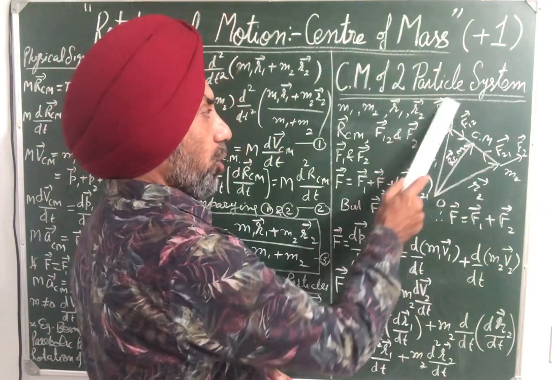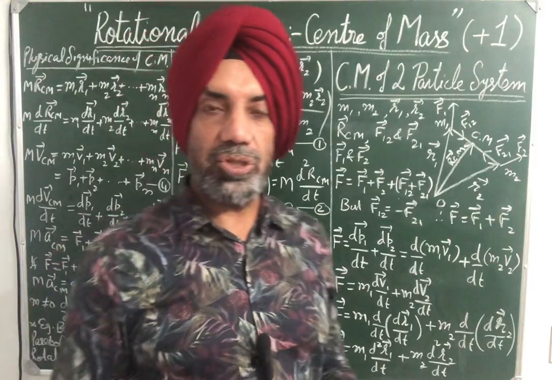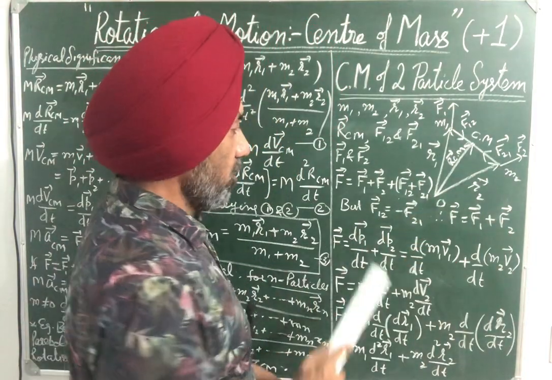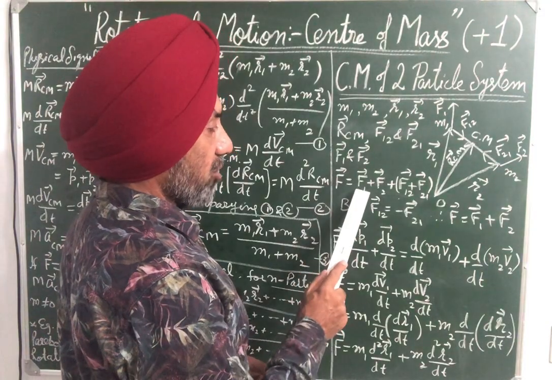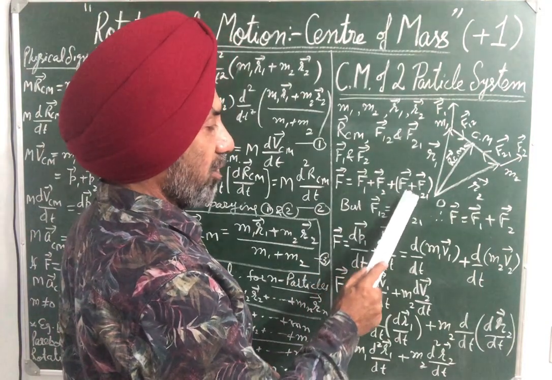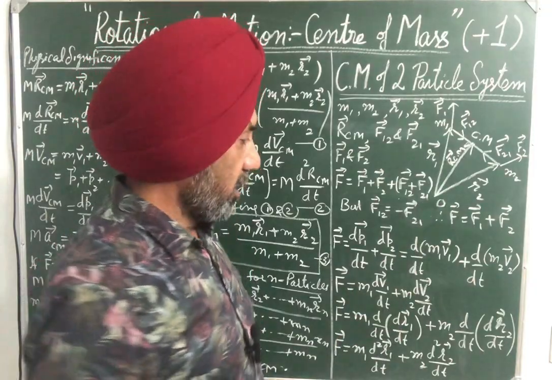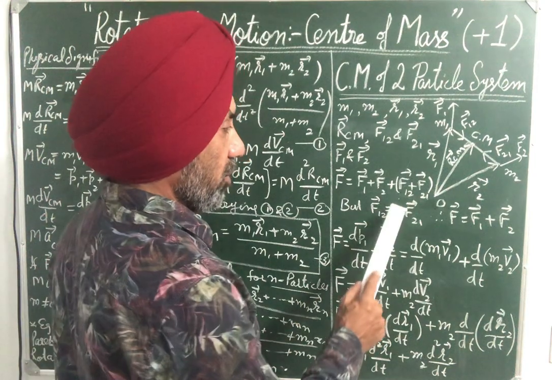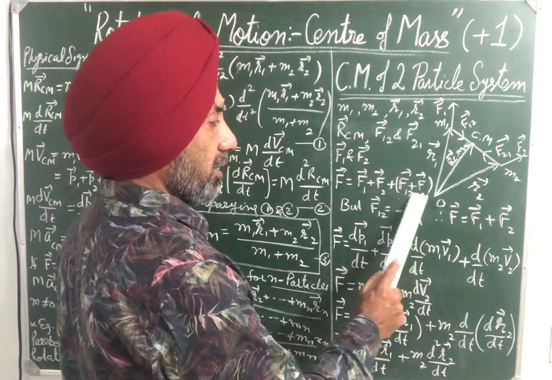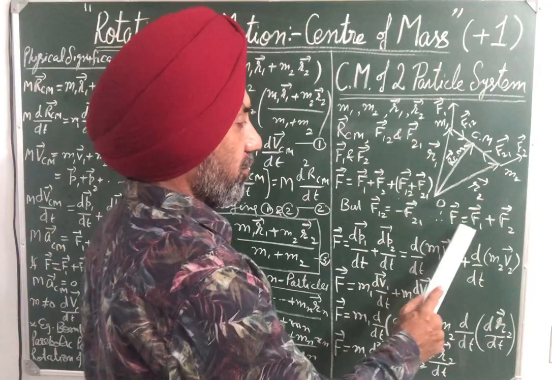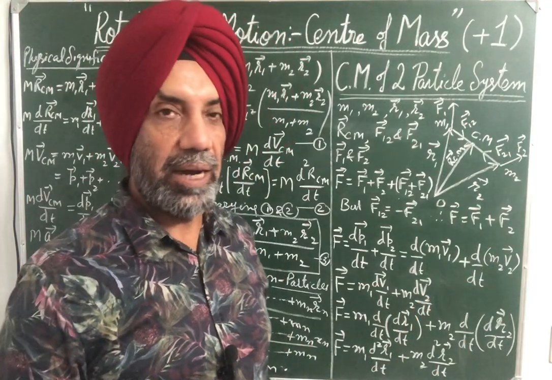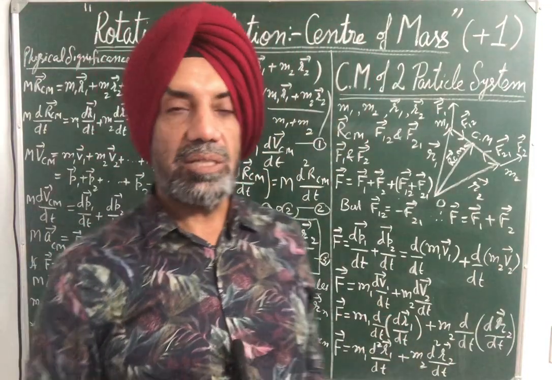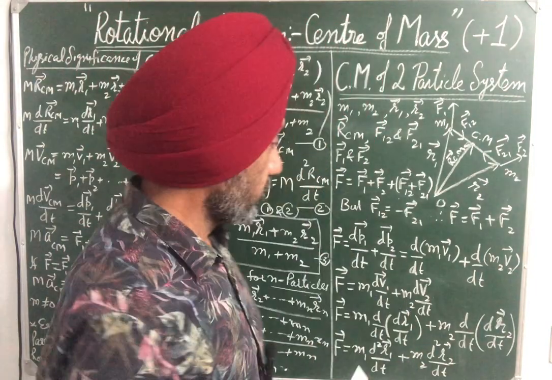Then total force acting upon a system of two masses m1 and m2 is given by F vector is equal to F1 vector plus F2 vector plus F12 vector plus F21 vector. Since F12 vector is equal to minus F21 vector, therefore this term within the bracket becomes 0. Therefore F vector is equal to F1 vector plus F2 vector. That is, resultant force or total force of the system is equal to sum of the external forces.